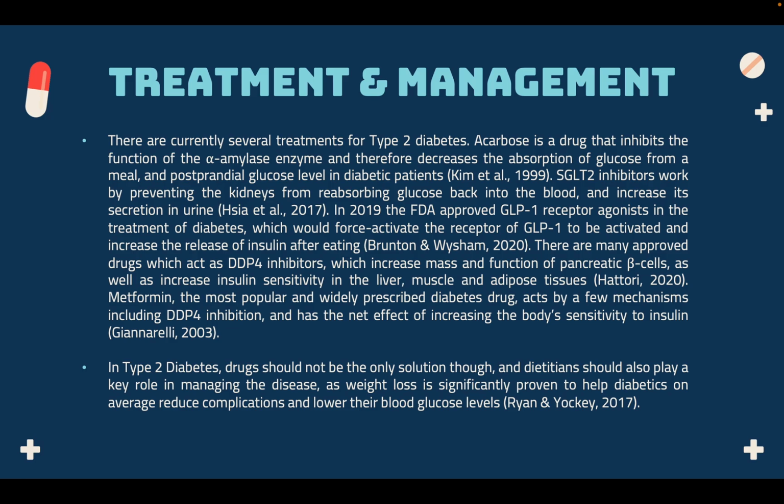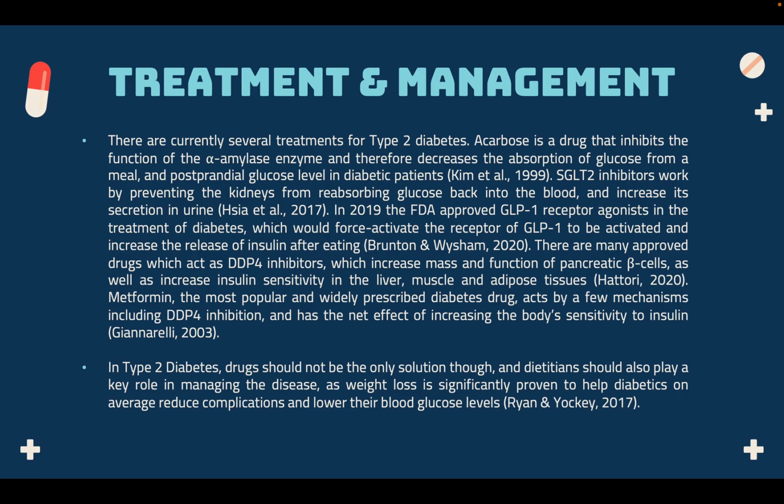Acarbose is a drug that inhibits the function of the alpha amylase enzyme and therefore decreases the absorption of glucose from a meal and postprandial glucose levels in diabetic patients. SGLT2 inhibitors work by preventing the kidneys from reabsorbing glucose back into the blood and increase its excretion in the urine. In 2009, the FDA approved GLP-1 receptor agonists in the treatment of diabetes, which force activation of the GLP-1 receptor and increase the release of insulin after eating.